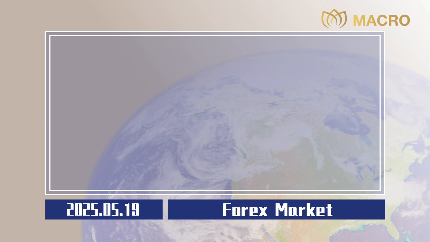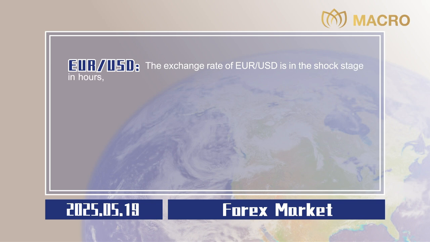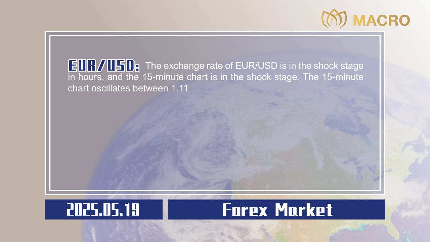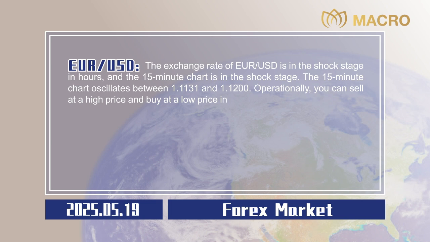Forex market. Euro to US dollar. The exchange rate of euro to US dollar is in the shock stage in hours, and the 15-minute chart is in the shock stage. The 15-minute chart oscillates between 1.1131 and 1.1200. Operationally, you can sell at a high price and buy at a low price in this interval.